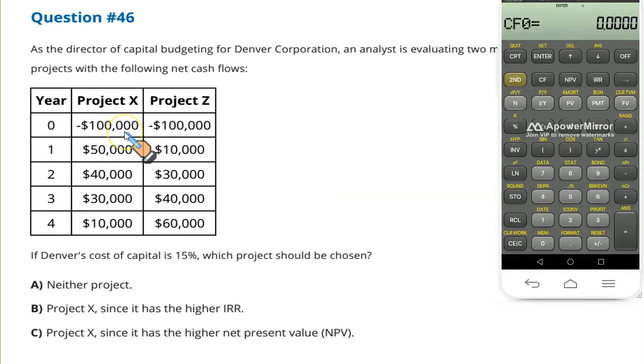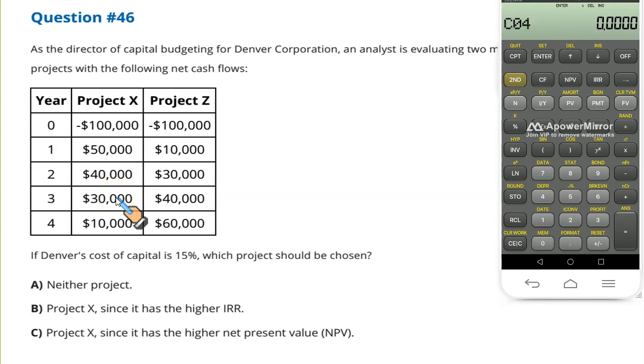Now let's input the data for project X. Initial outflow is $100,000 negative. Enter, down arrow key. Then you have a 50,000 inflow. You write 50,000. Since it's a single cash flow, you enter, press down arrow key, and press down arrow key again. 40,000. Enter, down arrow key twice. 30,000.